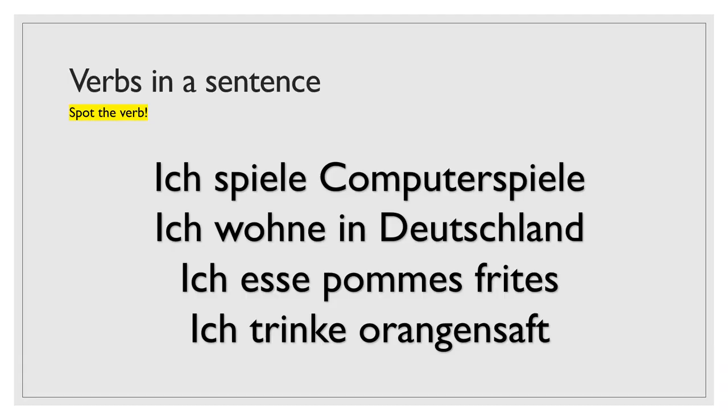So now we're going on to the verbs in the sentence, and if you need to, you can stop the video for a few seconds to identify the verbs. So the verbs are spiele, wohne, esse, and trinke. Fairly easy. So ich spiele Computerspiele, I play computer games. Ich wohne in Deutschland, I live in Germany. Ich esse Pommes frites, I eat chips. Ich trinke Orangensaft, I drink orange juice.